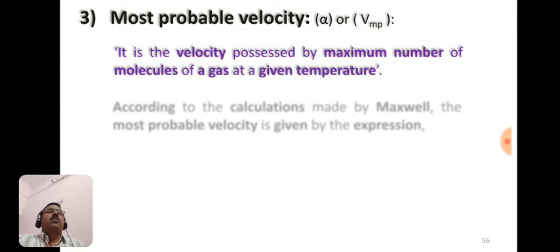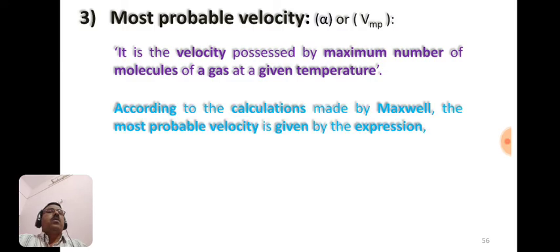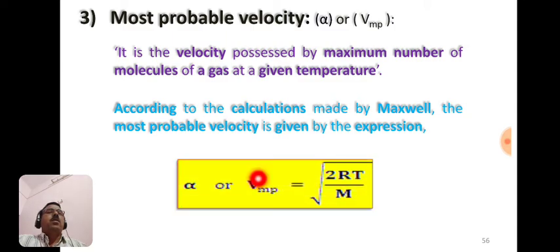So most probable velocity is nothing but the velocity possessed by the maximum number of molecules of a gas at a given temperature. According to the calculations made by Maxwell, most probable velocity VMP or alpha is equal to under root of twice RT by M. So this is the formula given by Maxwell in order to calculate the most probable velocity of a gas at a given temperature.